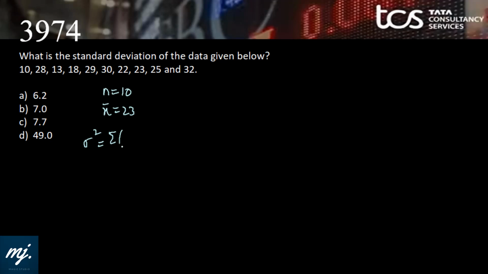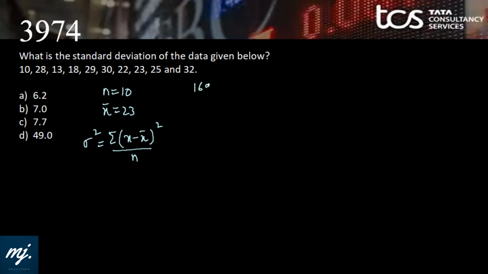And now we know that SD square is summation of x minus x bar whole square by n. That means we need to deviate each value from 23 and find the square of that. 10 minus 23 is 13.